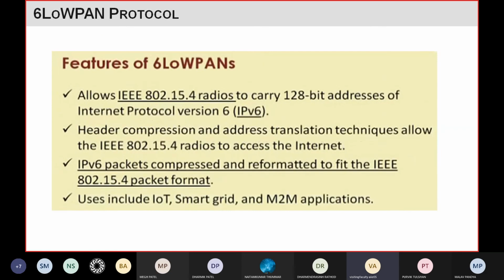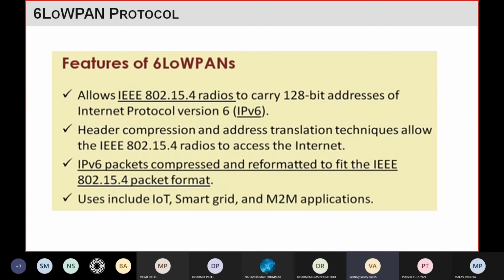Some features of this protocol: it uses IEEE 802.15.4 kind of frequency or protocol. But it has an additional thing: it is using IPv6, Internet Protocol version 6.